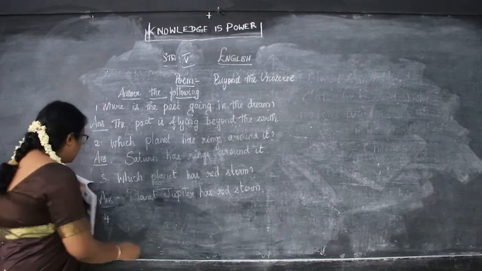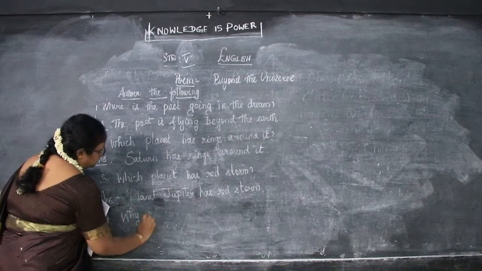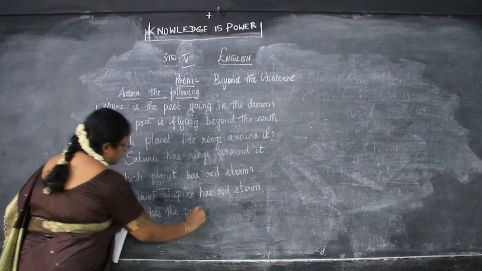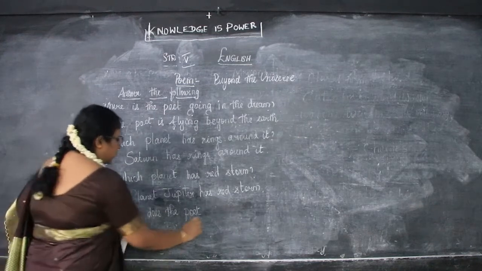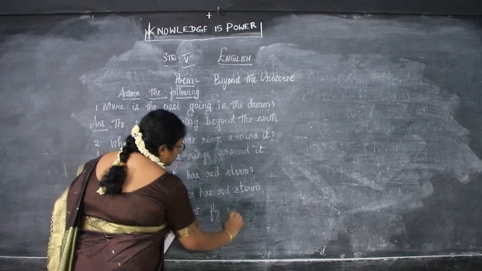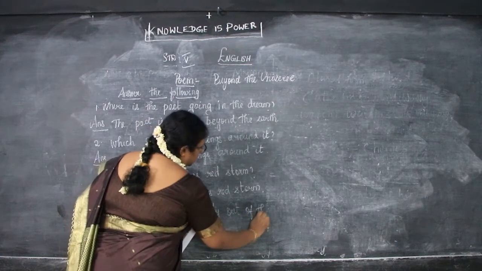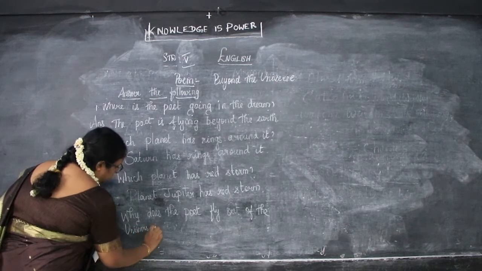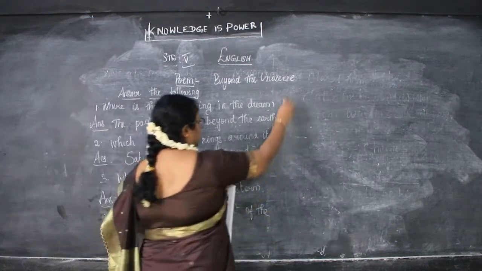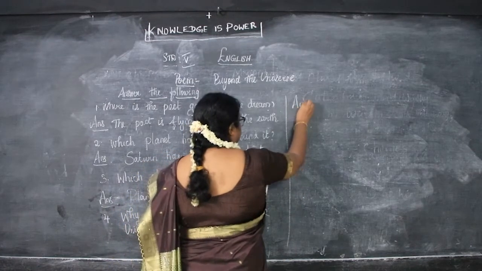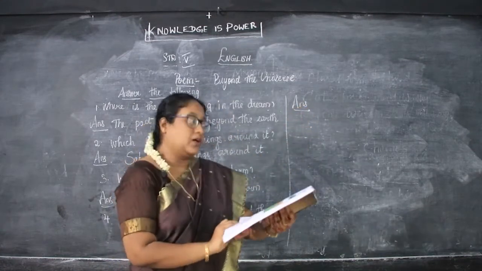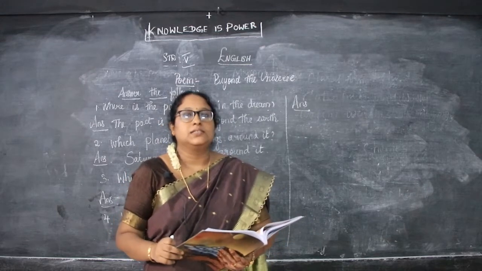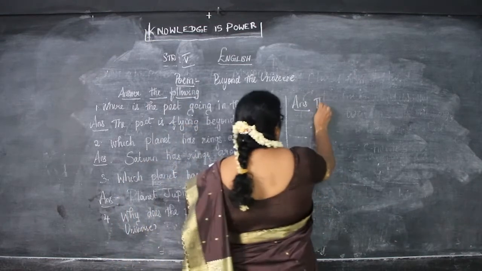Next question. Why does the poet fly out of the universe? Why does the poet fly out of the universe? Answer is, the poet flies out of the universe to meet his creator. So, why did she go? To meet the creator.